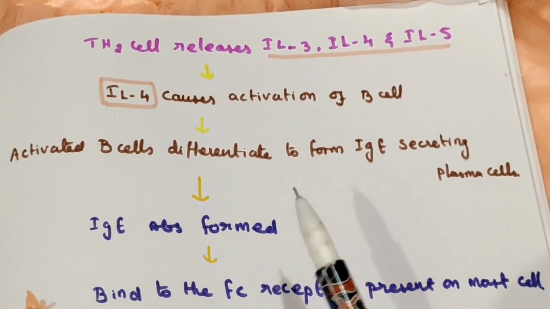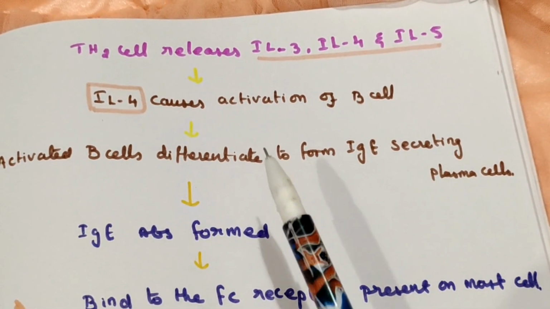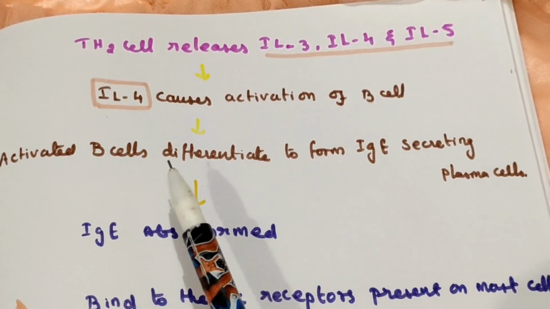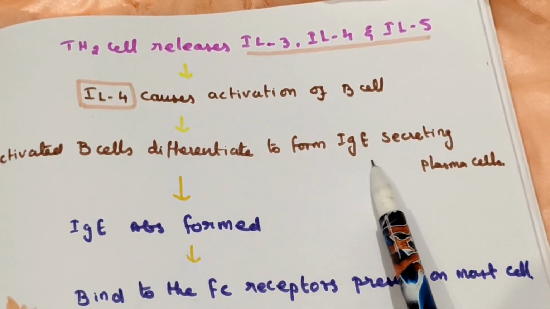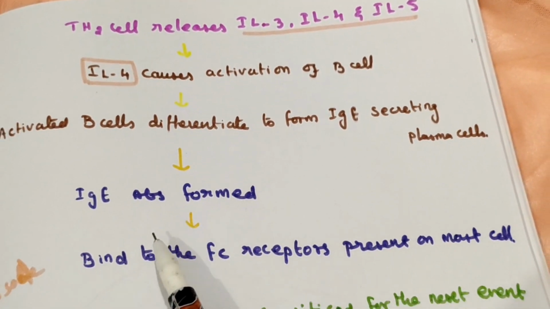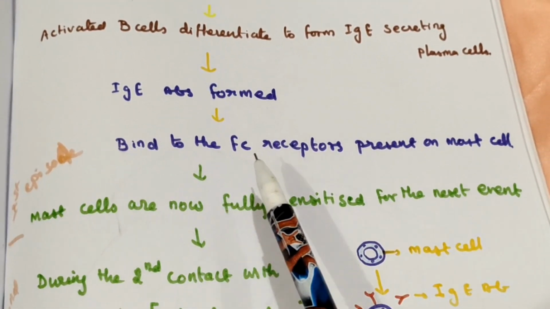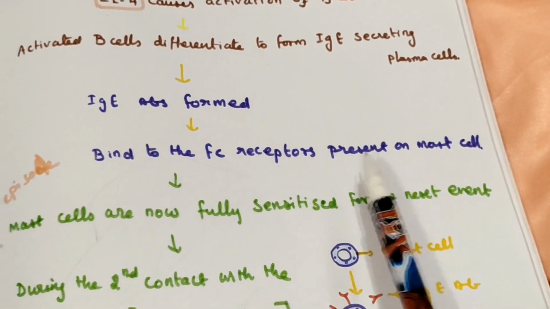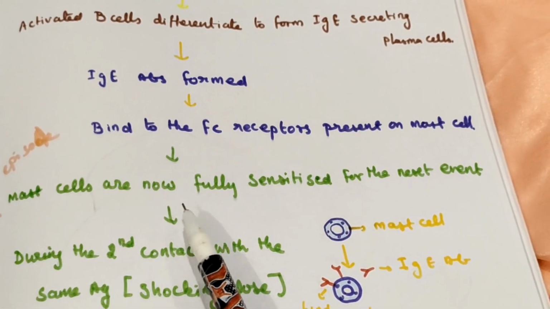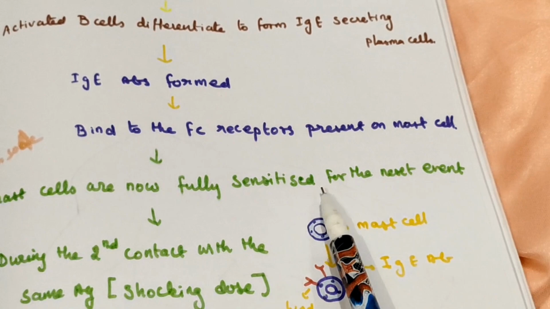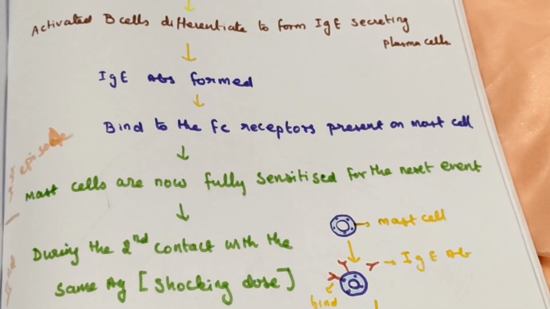It will activate the B cell, which forms IgE antibody. The IgE antibody binds with the Fc region of the mast cell. The mast cell is now fully sensitized for the next event.